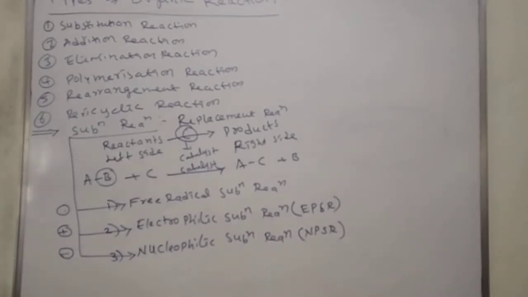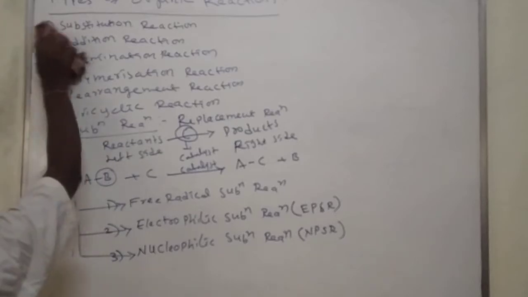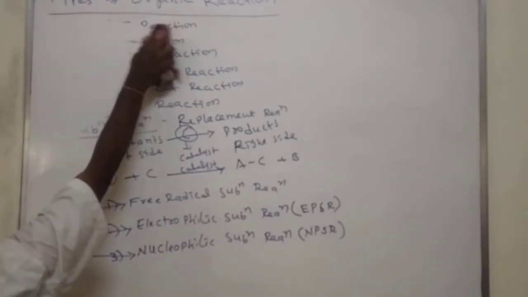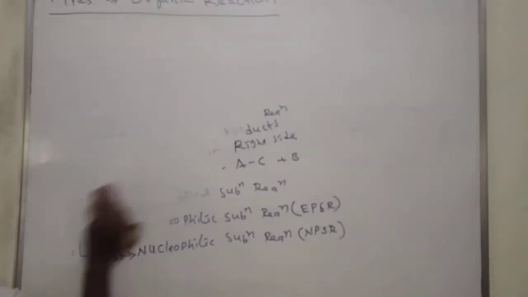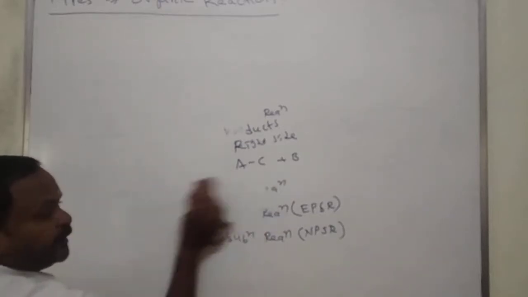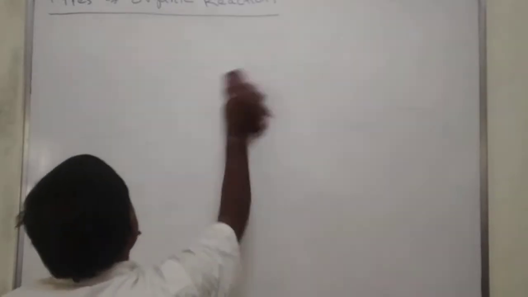In continuation, we'll see the free radical substitution reaction. We'll move into free radical substitution reaction, after that electrophilic substitution reaction, after that nucleophilic substitution reaction. Like that, we move. Here I will give the complete information. All these reactions will be observed in organic chemistry. Here only I will give the complete information. After this chapter we will see only a little bit, but here we will see more. Free radical substitution reaction.